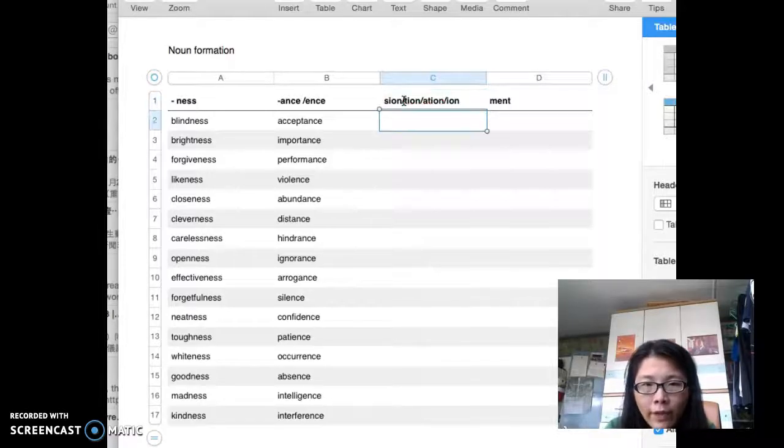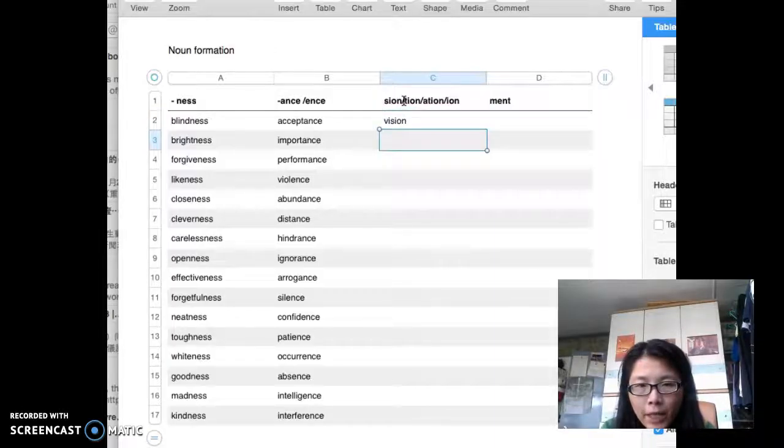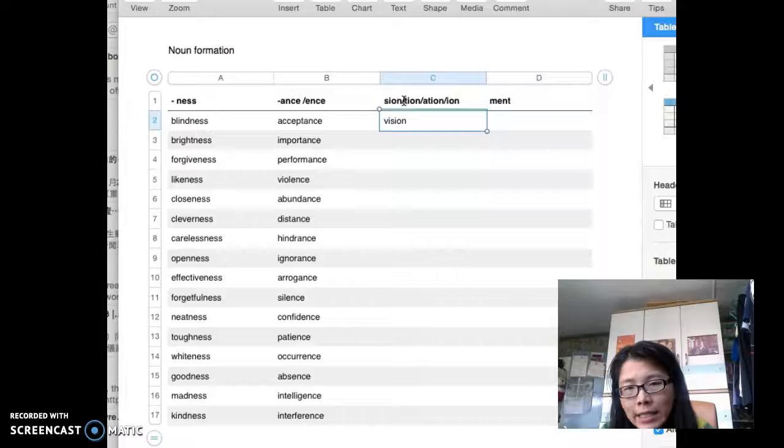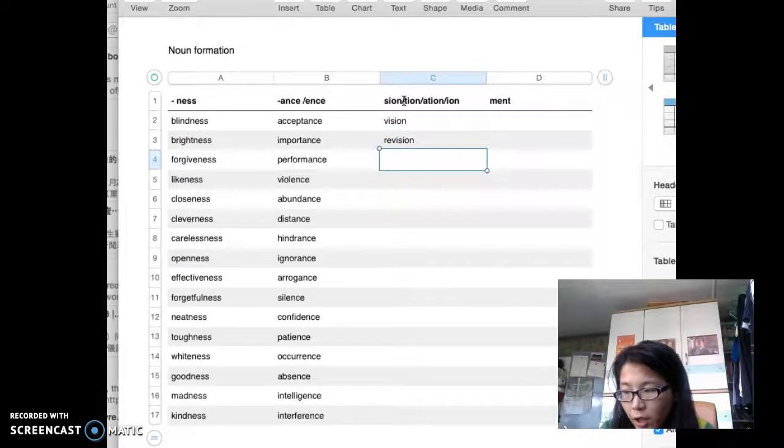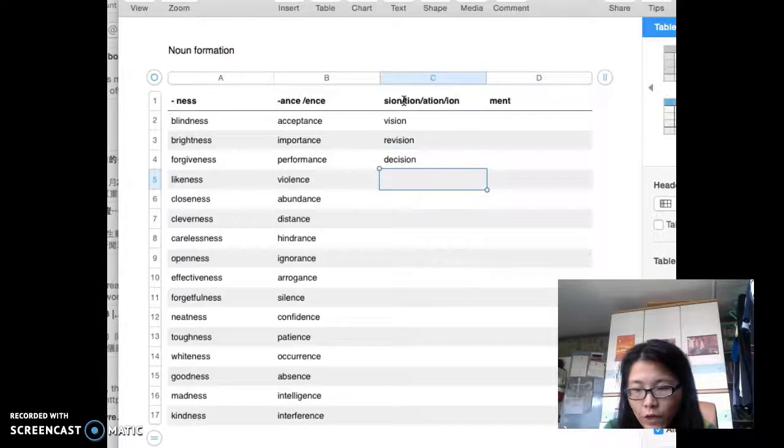So ION ended. Let's see, fission. Fission, noun form. Your vision, you should have a look at vision. That means your eyesight, your perspective. Revise, that means study. So change E to ION, revision. Please do your revision daily. And then decide, verb form, decision, noun form. I have a decision already. I need to leave you.